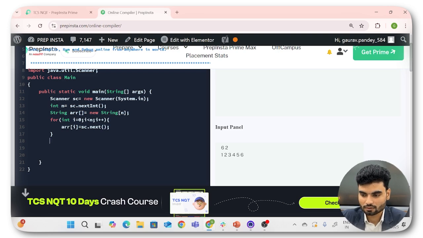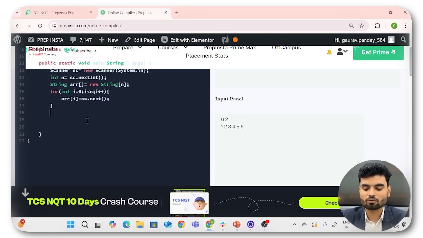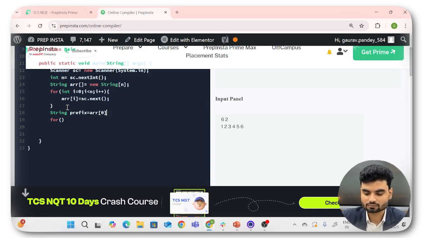Okay. Cool. So here we were applying a for loop, but first we were assuming something, right? We'll assume a string as prefix. So let's say prefix is the zero index value. So prefix is the zero index value, and I will get the zero index value of ARR on the zero index. We are assuming this. So we'll iterate the whole array for getting all the strings.